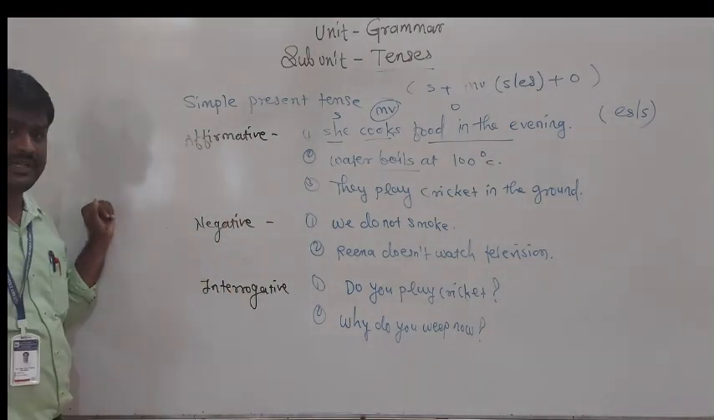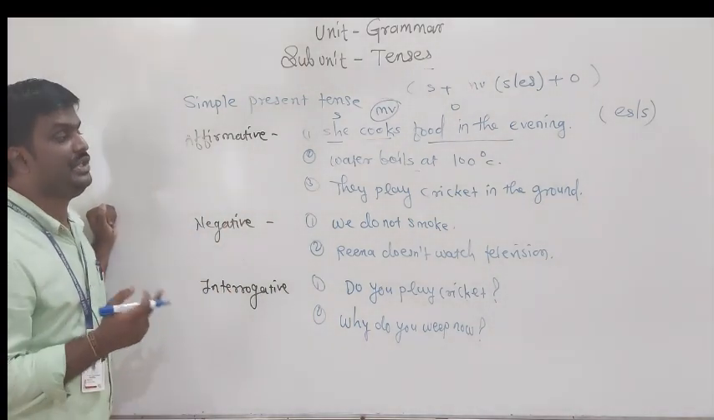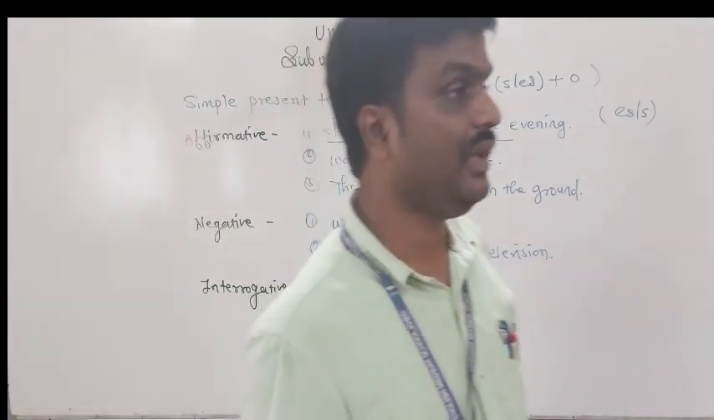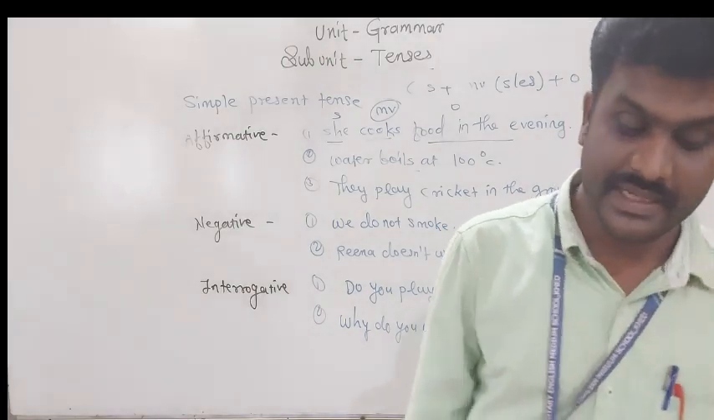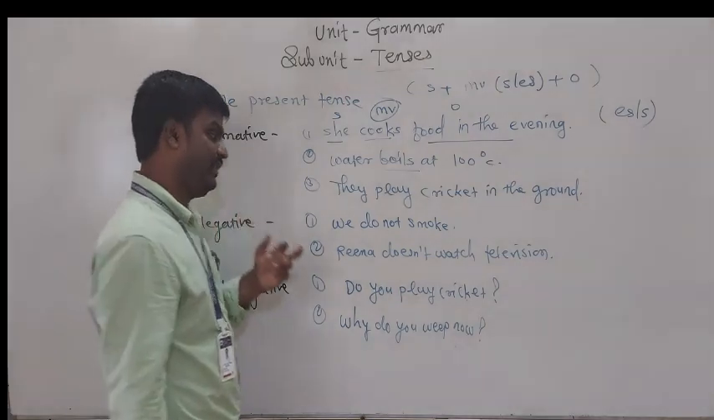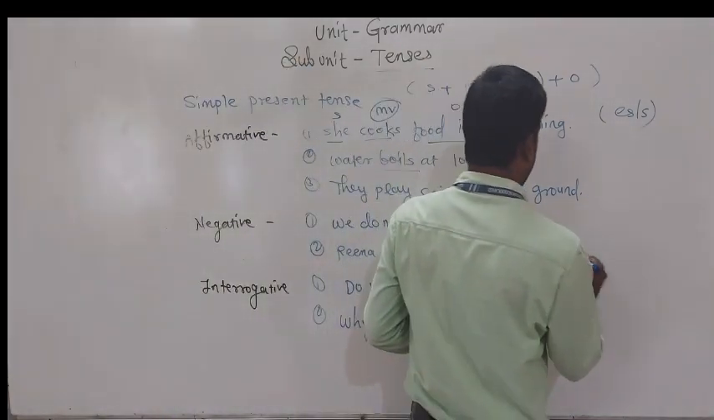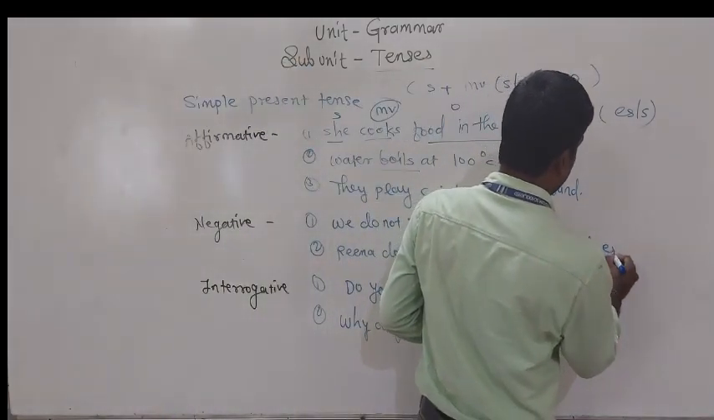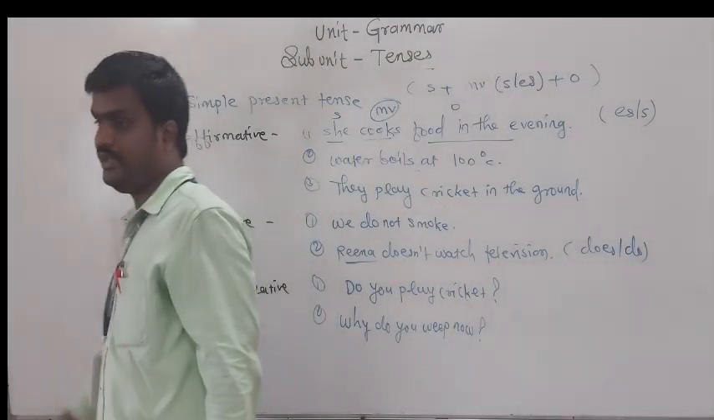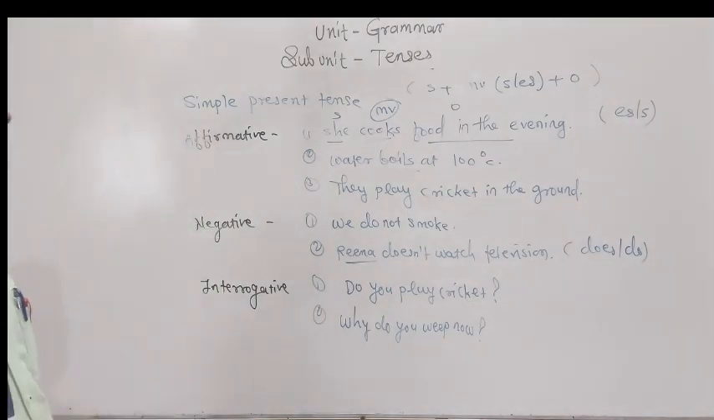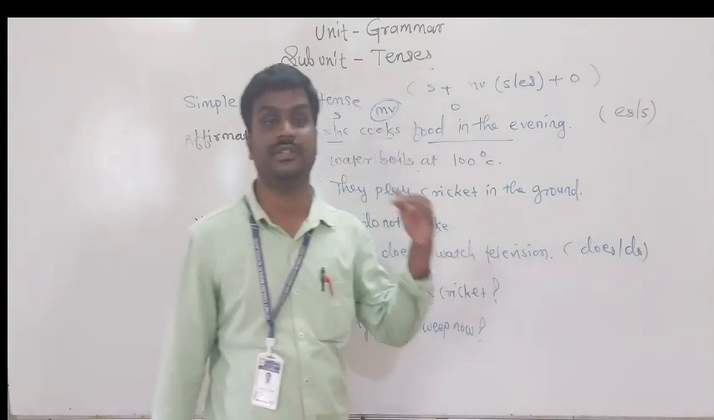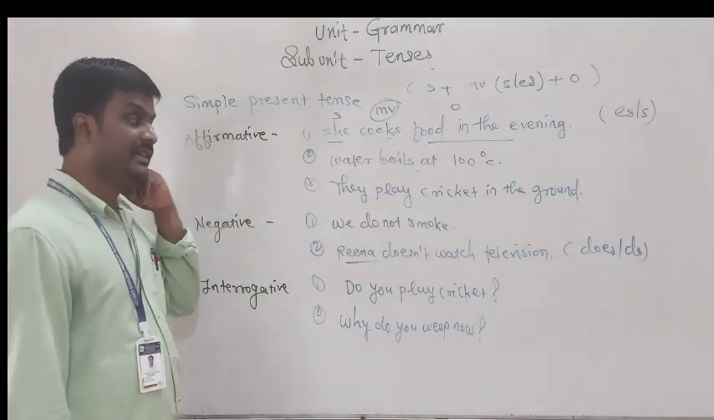Next point is the negative statement. We do not smoke. Suppose the singular subject is here, at that time we have to use does or do with the verb. Reena is a singular subject, so if a singular subject is there, we have to use does or do in the statement.